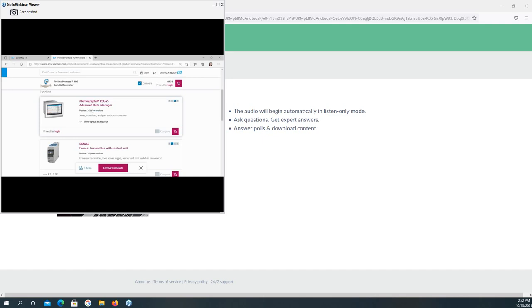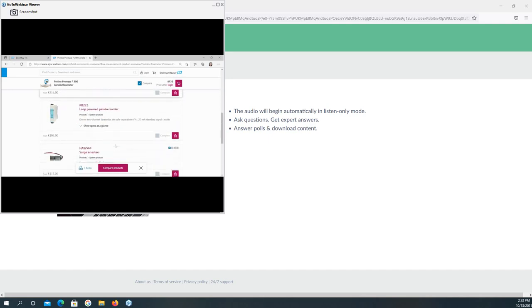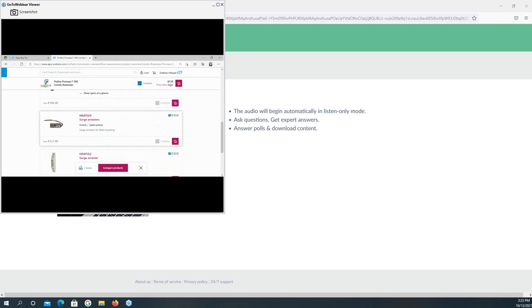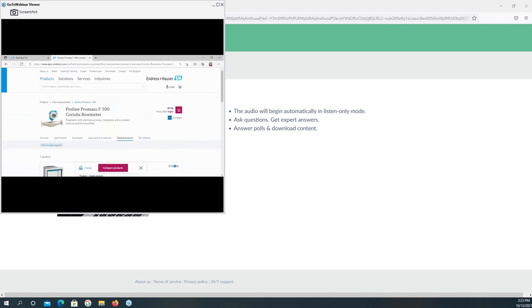You can use our Memograph RSG45, or our control unit RMA42, for the loop power, or the barrier, or the limit switch, or the surge arrestor. It shows you the related products which customers usually buy together with the main product ProMass F300 here. So you can see it's mentioned as often bought together.